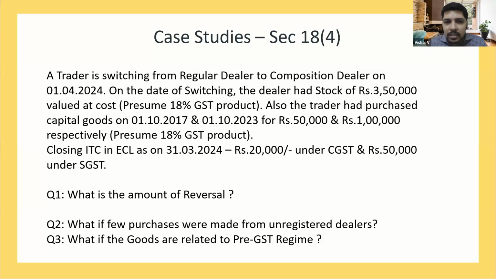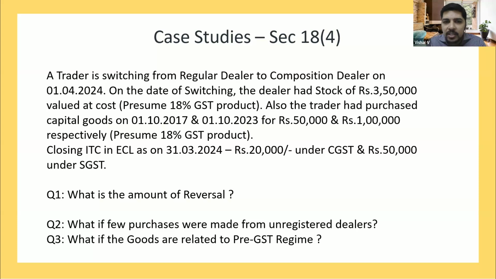Now we'll go into one case study so that we can deliberate on issues. A trader is switching from regular to composition dealer on 1/4/2024, the recent date. On the date of switching, the dealer had a stock of 3.5 lakhs valued at cost, and 18% is the GST. Also, the trader had purchased capital goods on 1/10/17 and 1/10/23, for 50,000 and 1 lakh respectively, also 18% GST products. The closing ITC in the electronic credit ledger is 20,000 under CGST and 50,000 under SGST.